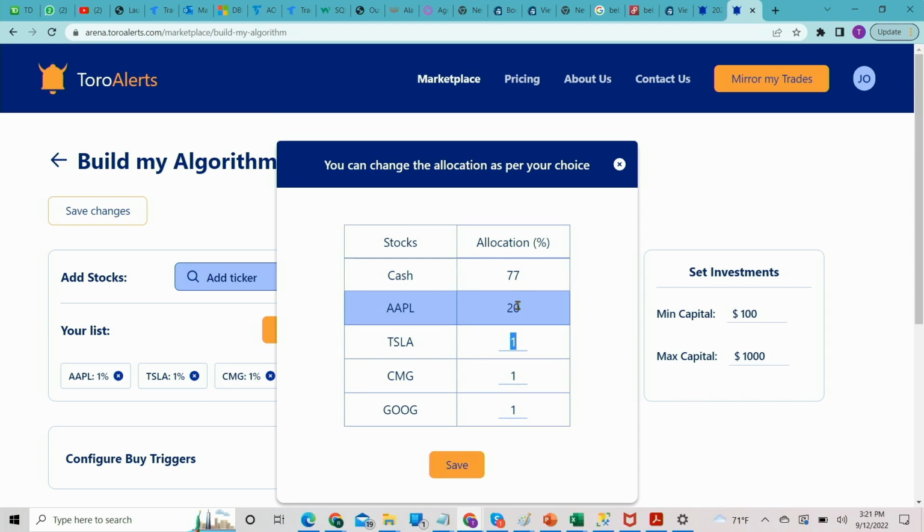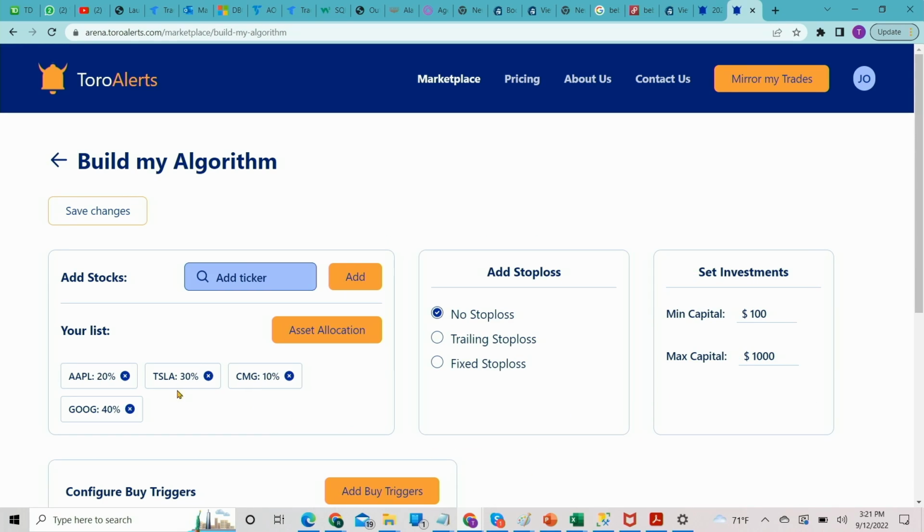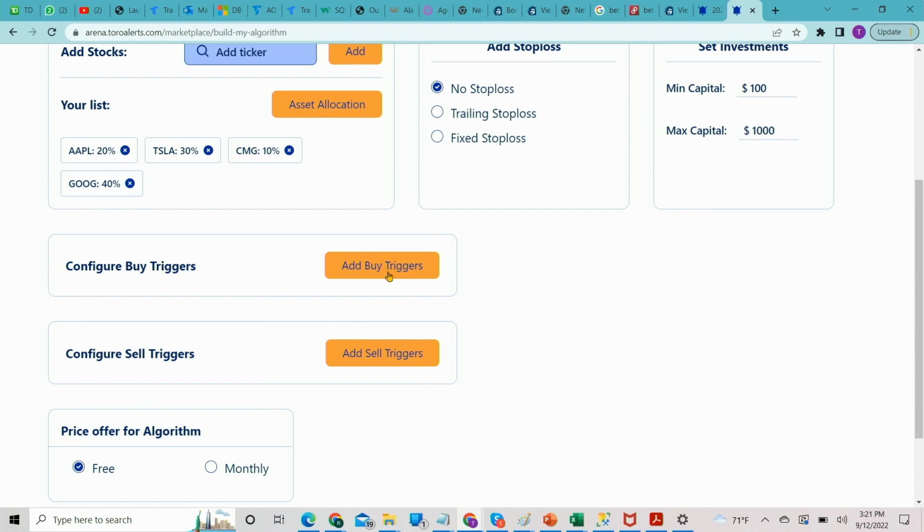Here I'm adding 20% to Apple, 30% to Tesla, 10% to Chipotle, and about 40% to Google. You can add as many stocks as possible.